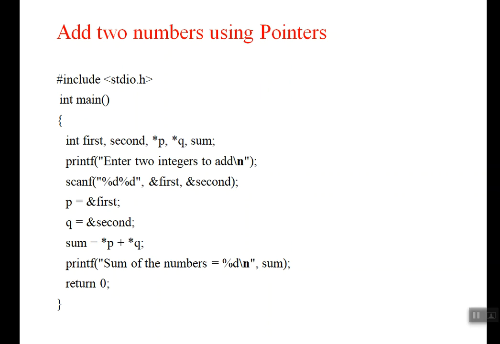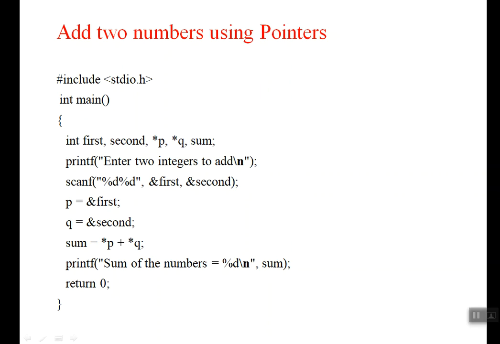So here we are going to read first as well as second, and normally we would perform the addition of two numbers, so sum equal to first plus second, and print it. But here we are going to pass this into pointers. So P equal to ampersand first, Q equal to ampersand second. What is P? P now contains the address of variable first, and Q contains the address of variable second. If I want to perform the sum in the normal way, we can write sum equal to first plus second, but here we are using pointers, so we write sum equal to star P plus star Q. What is P? Address of first.